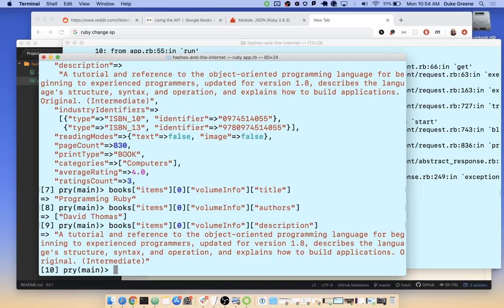So once we've figured out how to do this for items 0, then we have to figure out how we could do it for all the items to display all of the book info. And that's the piece that I think you're going to be most interested in, because that's where you ask, okay, do I have this information? Can I get access to it piece by piece? Maybe if I have that piece by piece, I can display it to a user. If I have it piece by piece, I can pass in arguments to create an active record object, or I could use those pieces as values in a hash, which gets passed into an active record object.new or .create, and then we could attach that at the end.